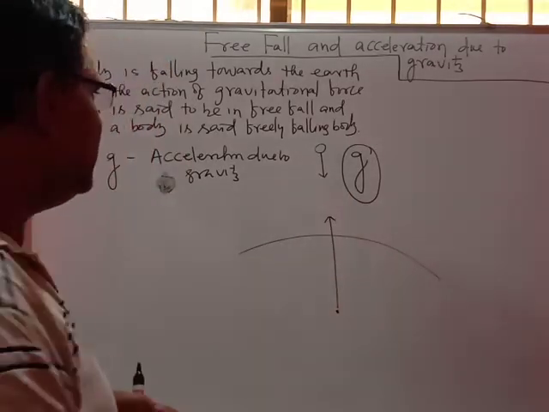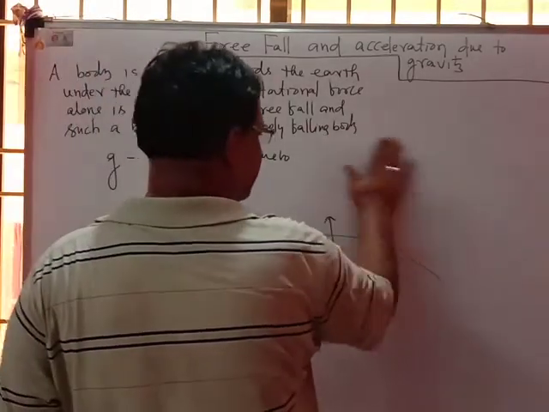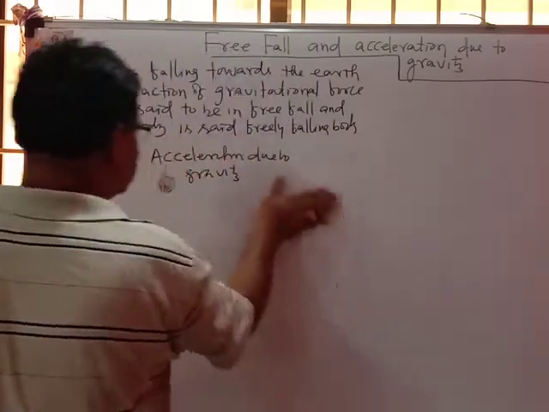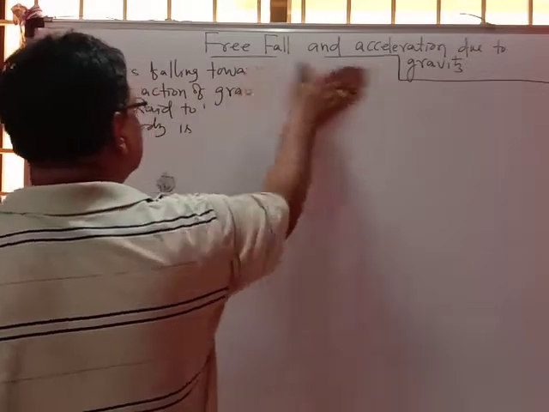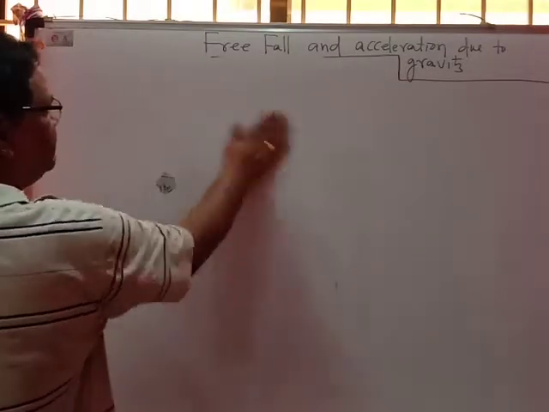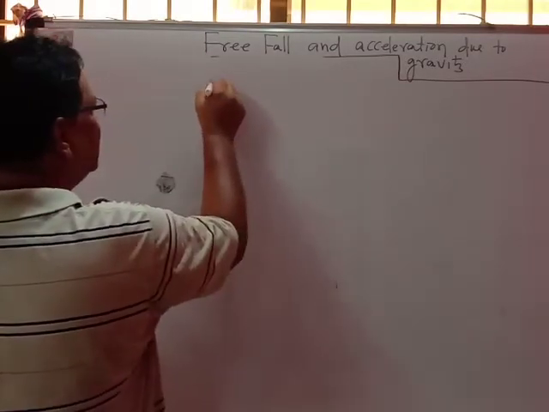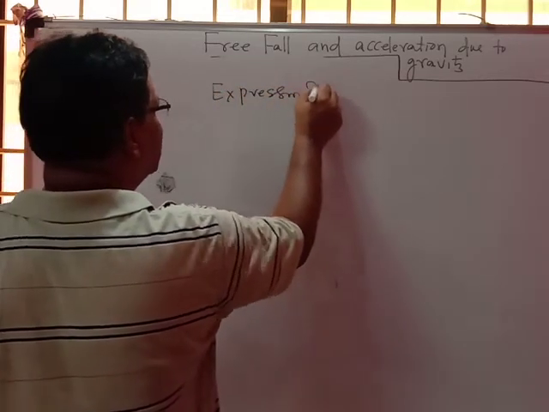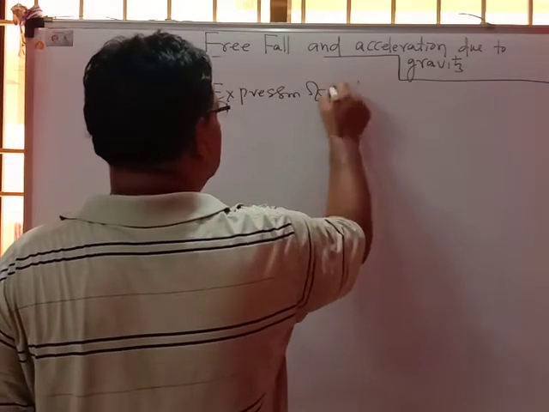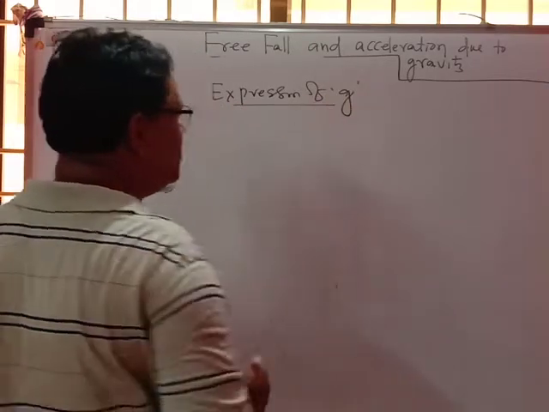And we will be finding the expression of acceleration due to gravity. What is the expression of g?